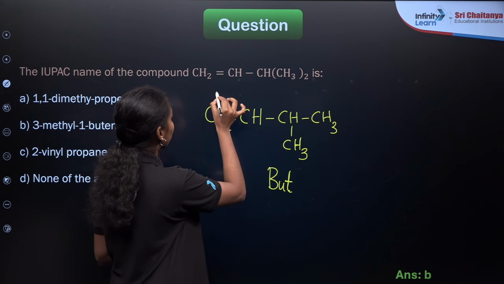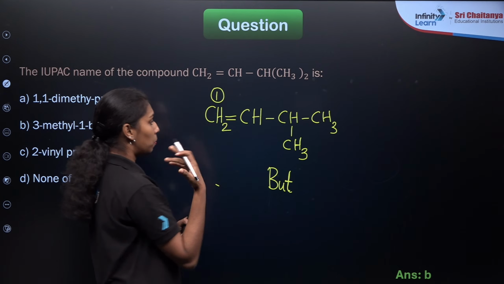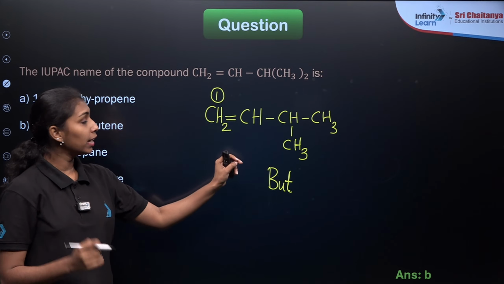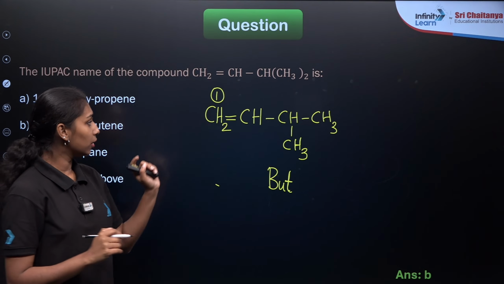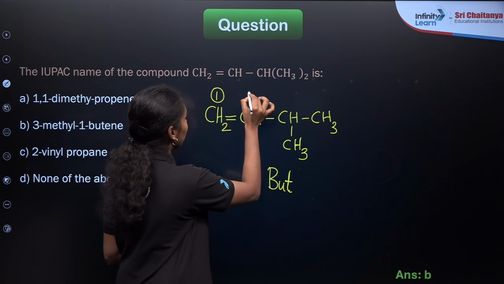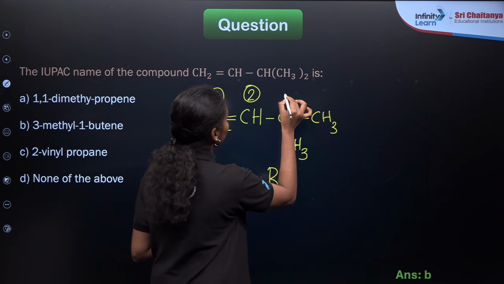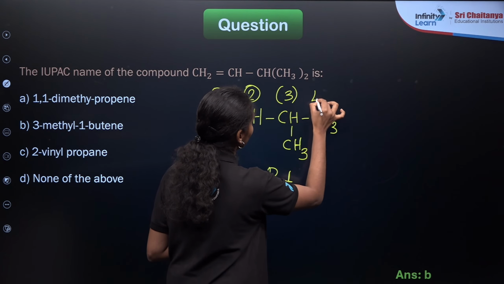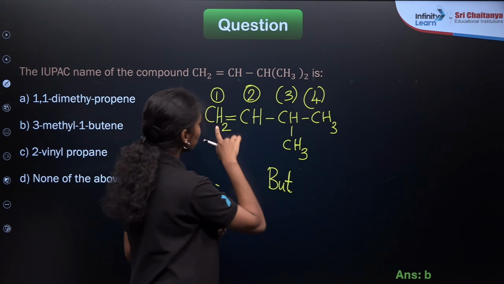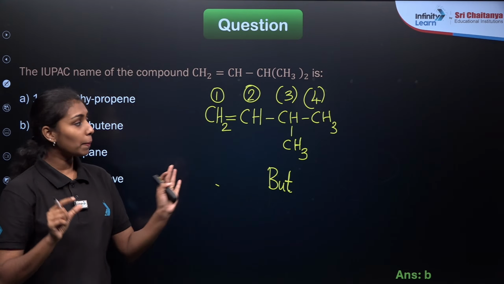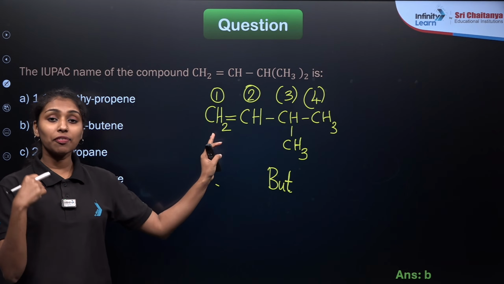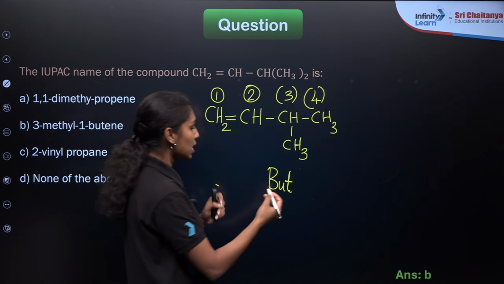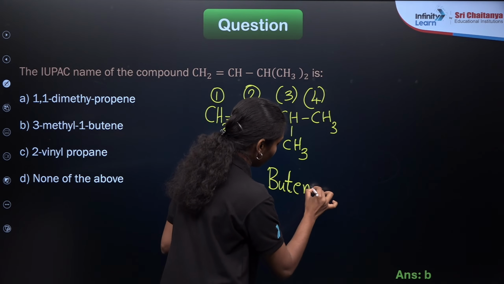Then we need to give the numbering. If you have a double bond or triple bond in the carbon compound, you should give the least number for the group, right? So I am starting numbering from here. This is 1, 2, 3 and 4, right? So this will be the numbering here. As we already know, in the first carbon atom there is a double bond. If a double bond is present, the suffix will be ENE, right? ENE.